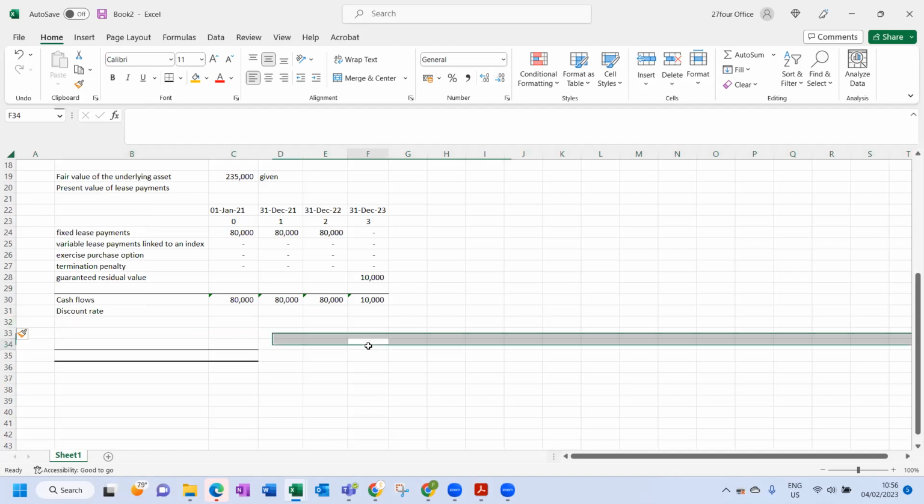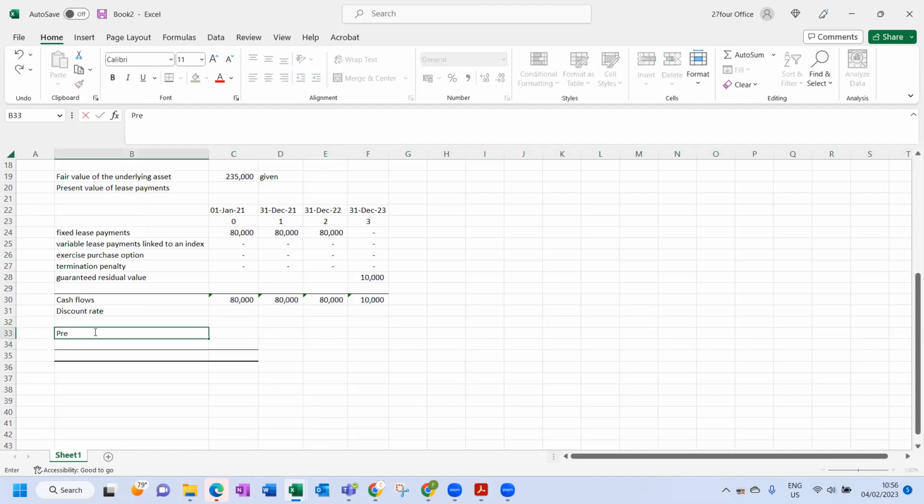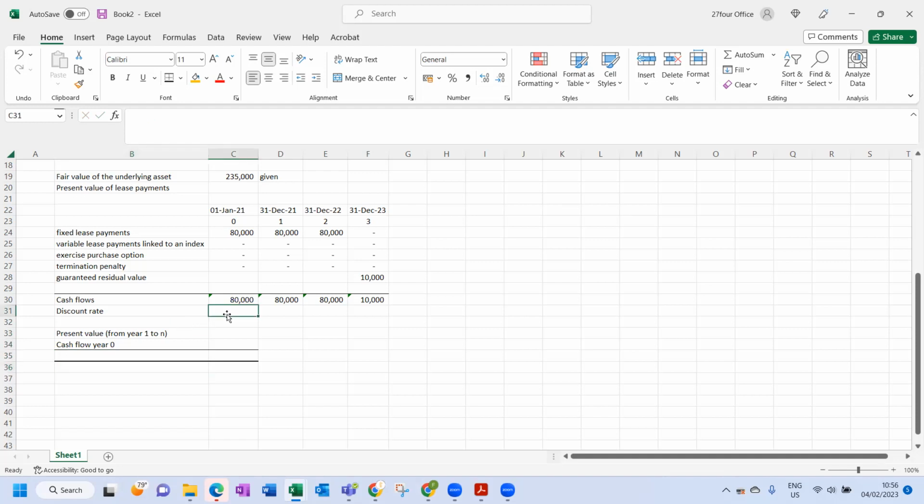So Excel works a little bit different as I'm doing this. This here is present value. Okay, and so I'll explain that now. Okay, so we'll deal with that now. So now all we need over here is the discount rate.